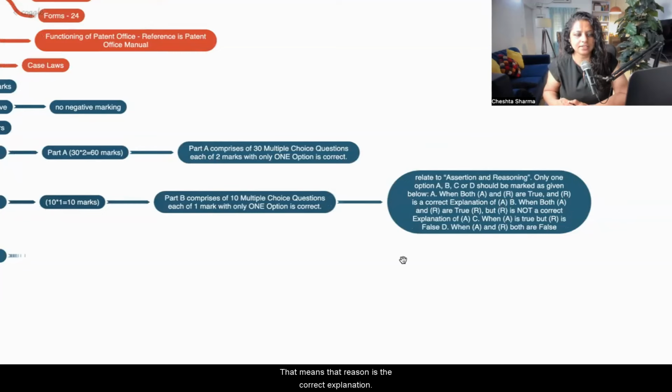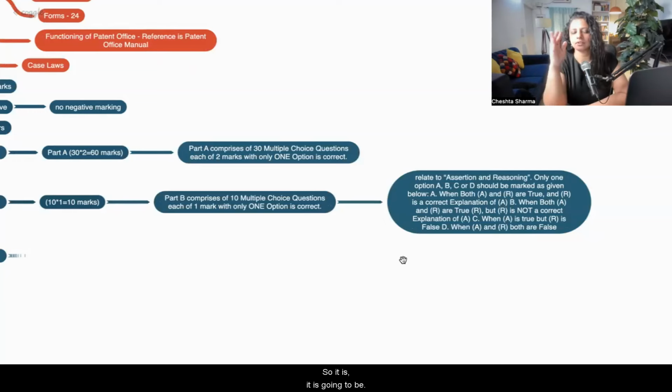That means that reason is the correct explanation. B, when both assertion and reasoning are true, but the reason is not the correct explanation of the assertion. C, when A is not true, or R is false. D, if both are false.